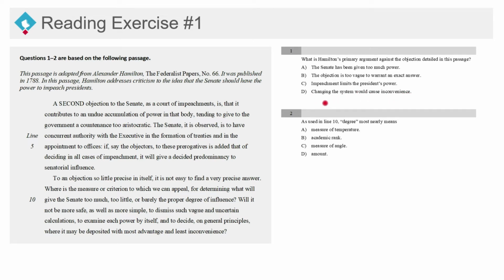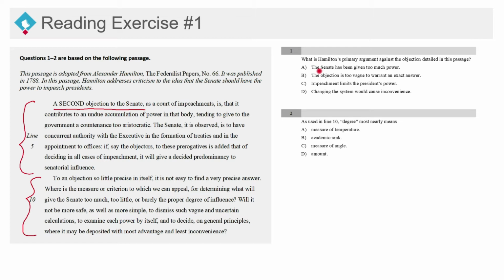Now, one thing you'll have to be careful about in this is that they'll use some keywords to try and throw you off, and they'll give you some answers that look like the right answers, but they're actually not. So let's see what's happening in this passage itself. Here in this paper, Hamilton first outlines the objections, right? This is where he talks about the actual objections that other members are making to the Senate being a court of impeachments. So here he outlines the objection, and then here he responds to the objection. So the first paragraph is outlining the objections that he has heard, and the second paragraph is rebutting it or giving a response to those objections, right?